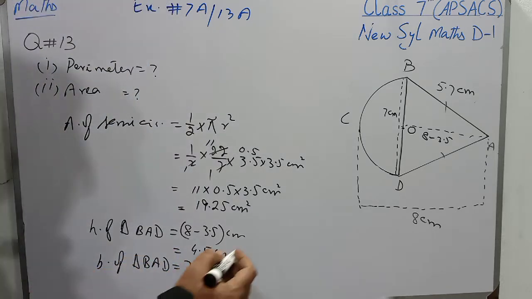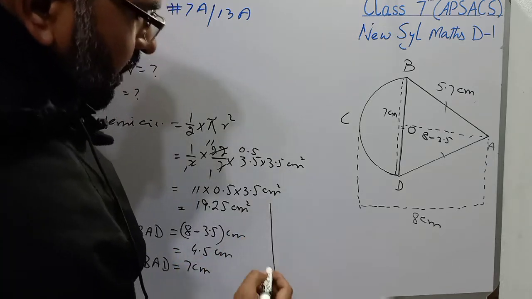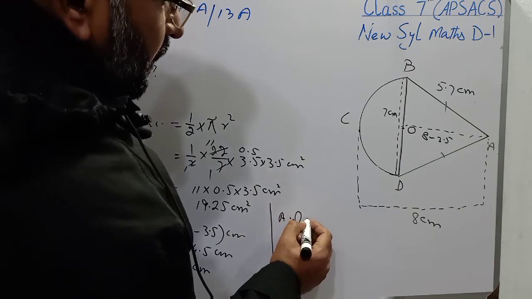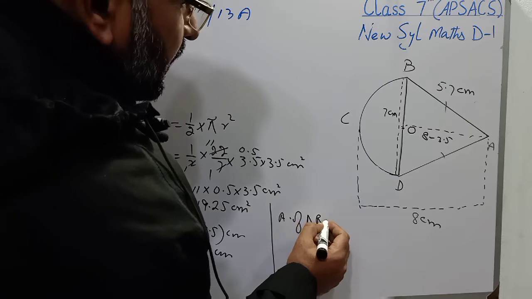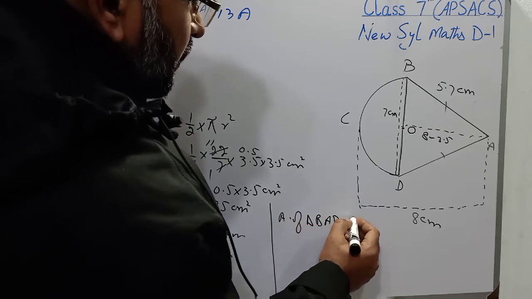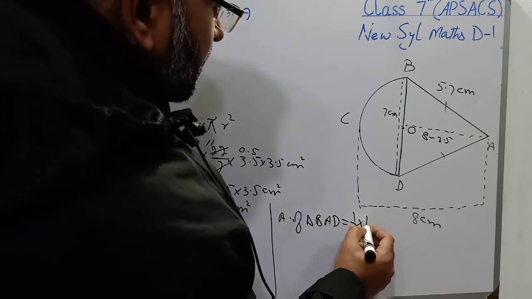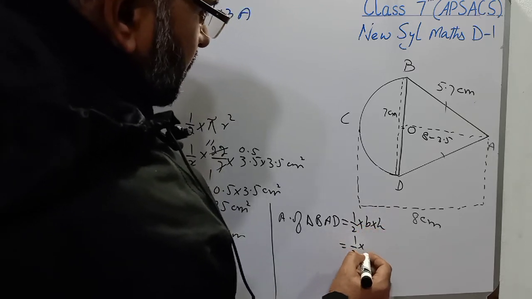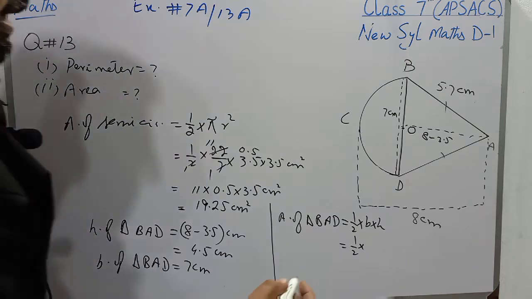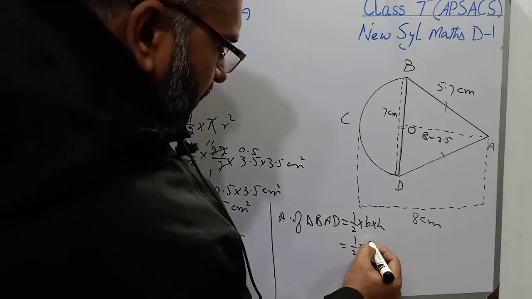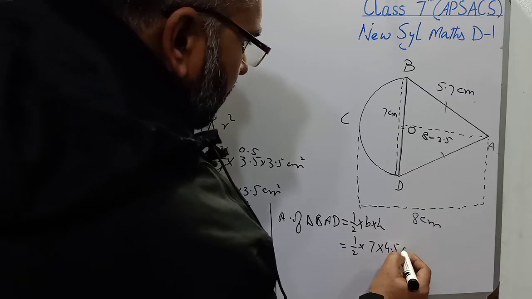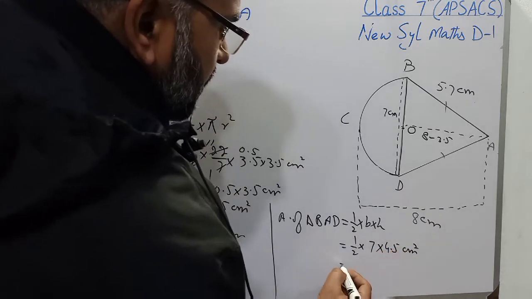Now students, I will find the area of triangle BAD. Area of triangle BAD will be equal to half of base multiplied by height. So 1 over 2 multiplied by base 7 centimeter and height 4.5, and it will be centimeter square.